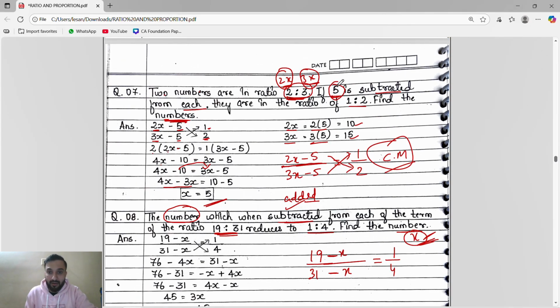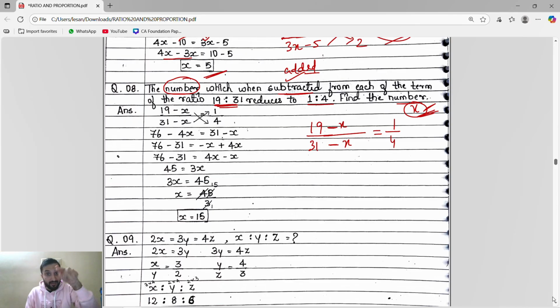When here already they mentioned 5 is subtracted, we are subtracting 5. So these numbers I will take as 2x and 3x, because we have to find these numbers. Here they didn't say find that number; we have to find which number? The number which when subtracted, or the number which when added. So I will take that x will be subtracted or x will be added. So this number we will not take as x. It will be 19 by 31.